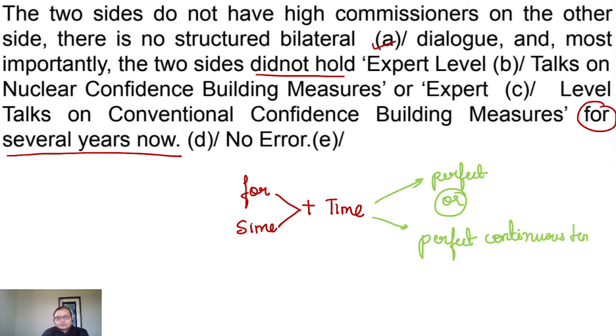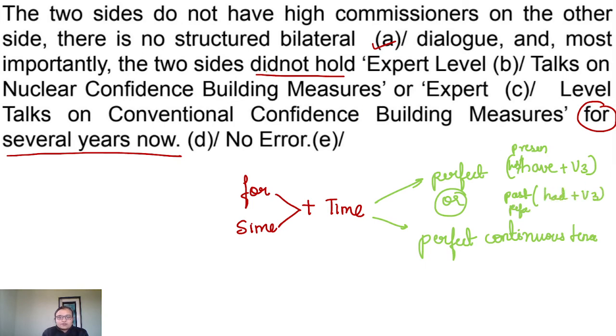tense. In perfect tense we have have or has plus V3, or if it is past perfect, it will be had plus V3.